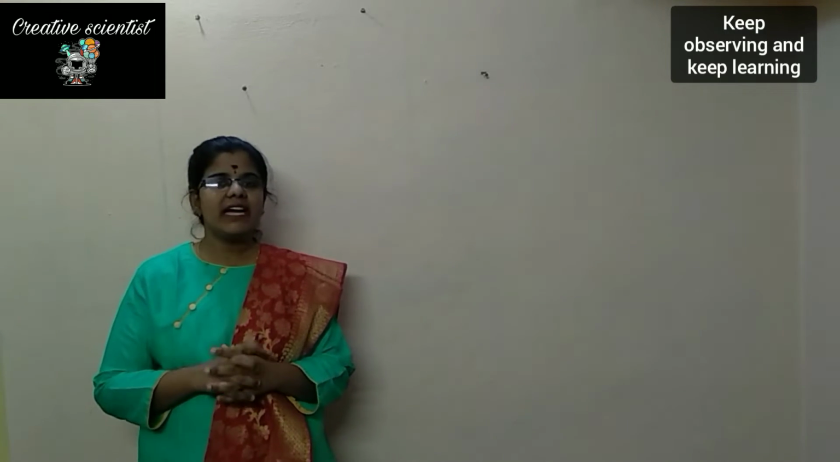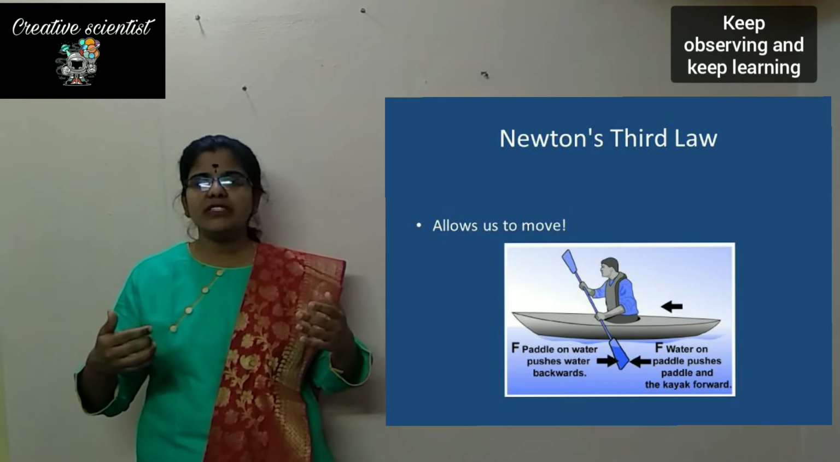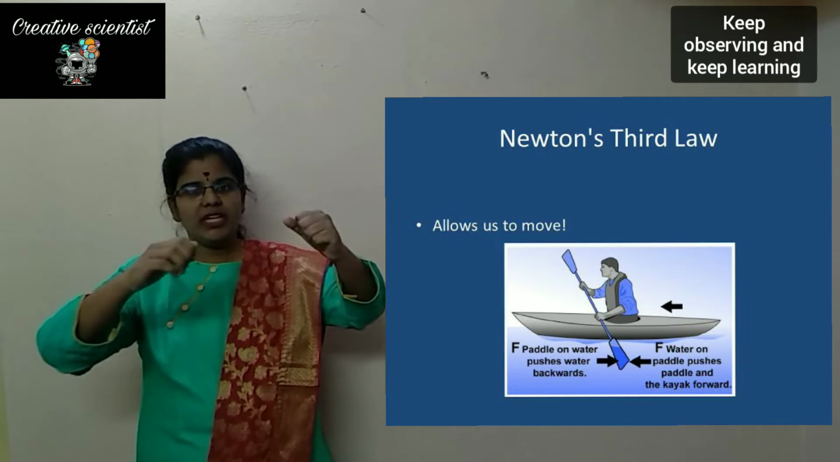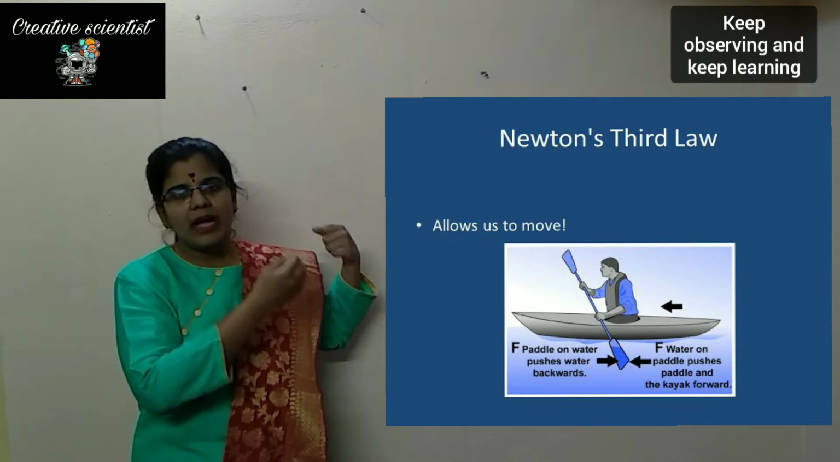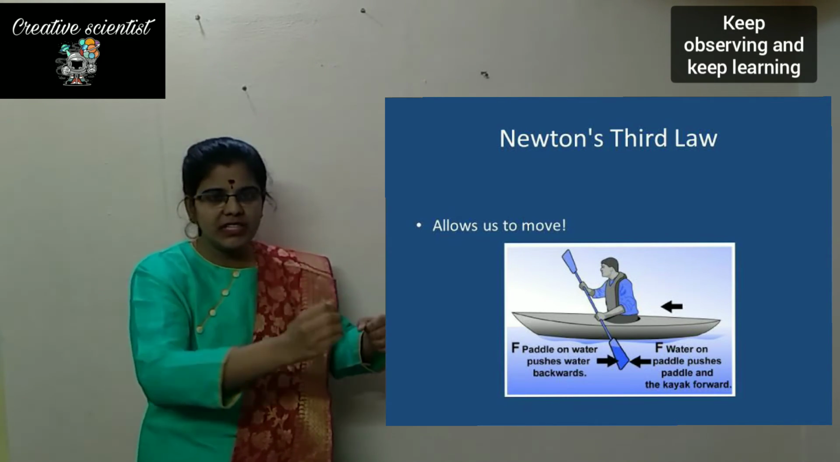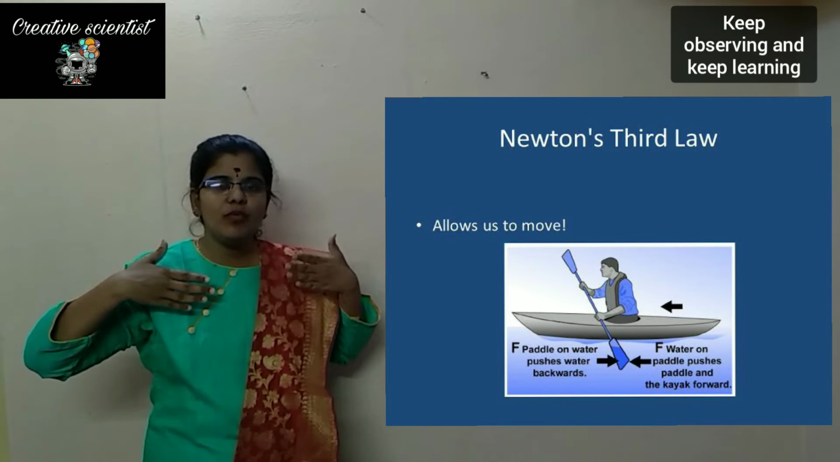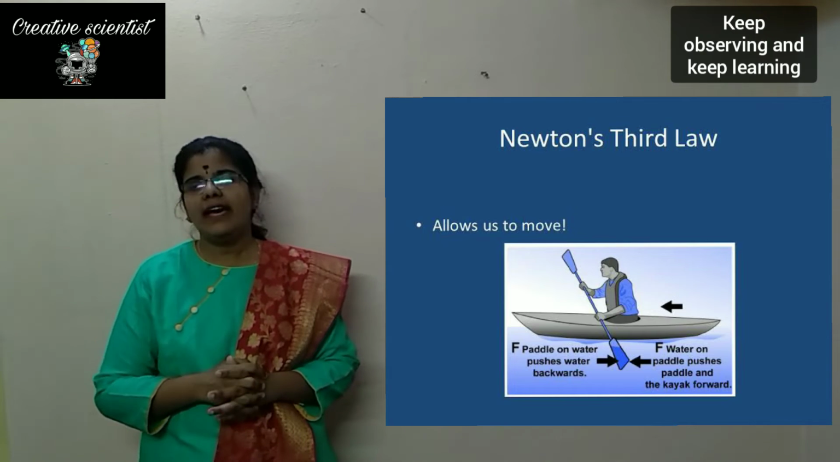Let us take another example. Now think that we are rowing a boat. While rowing a boat, we will be moving the oar and pushing the water in the backward direction. When you are pushing the water in the backward direction, what happens? The water in turn will be moving your boat in the forward direction.